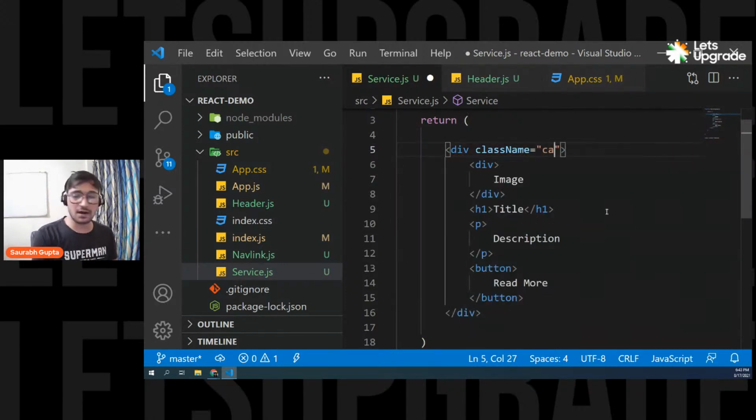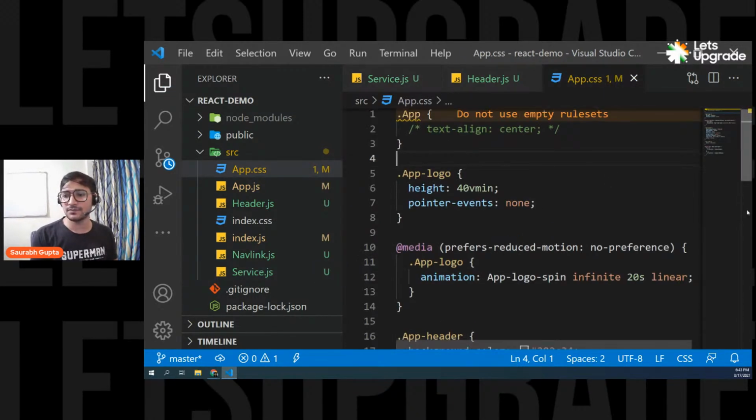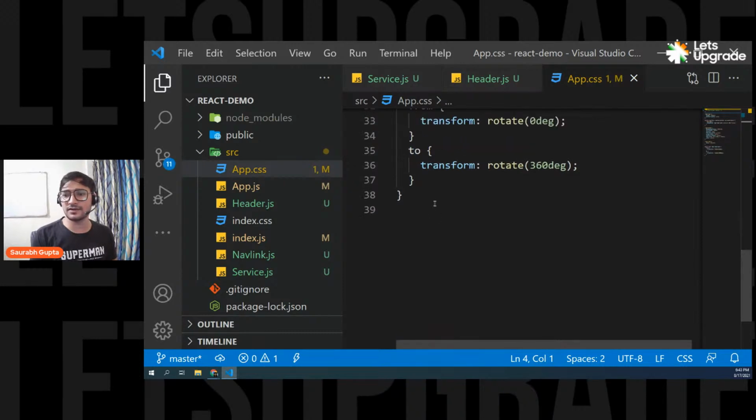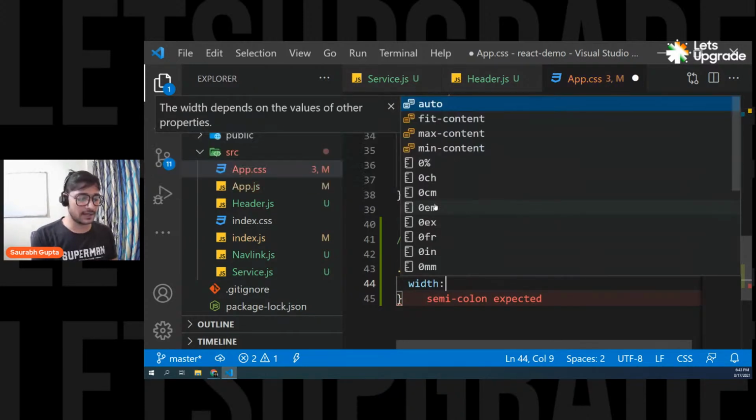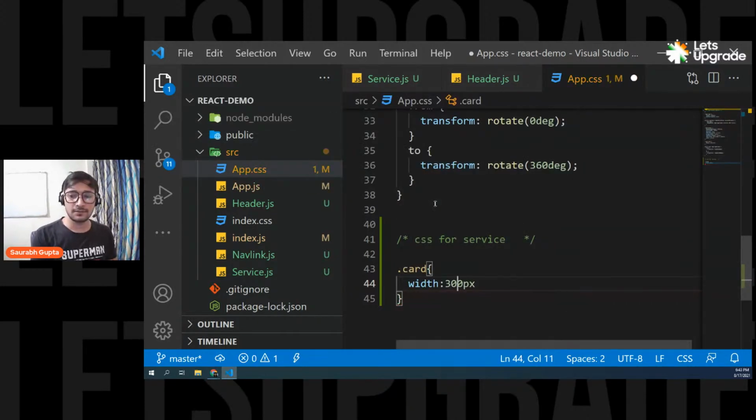I give it a className of card. Then let's style it. We have to go in app.css, and just below here you can start writing your CSS for service. I really hope that everyone knows CSS here. So .card, let's give it a width of 300 pixels, or maybe 400 pixels.